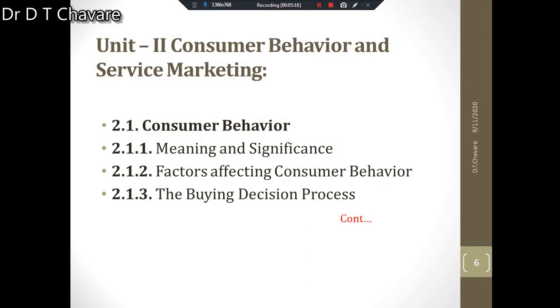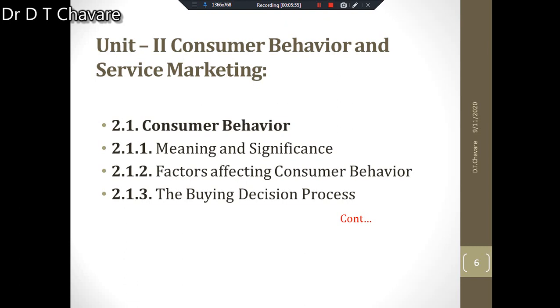Then unit number 2 we have to study, that is entitled Consumer Behavior and Service Marketing. What is the title of this unit? Consumer Behavior and Service Marketing. Now the first topic, first point is consumer behavior. That is numbered here 2.1. And in this we have to understand the exact meaning and significance of consumer behavior. Meaning means what do you mean by consumer behavior, and what is the significance of consumer behavior. That is included here.